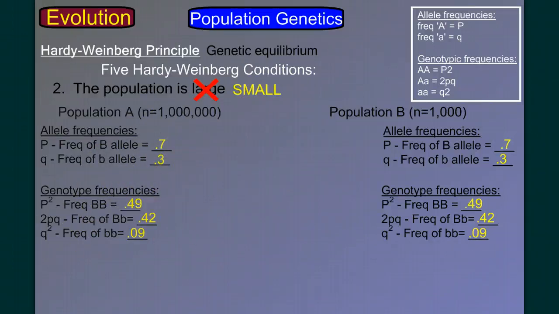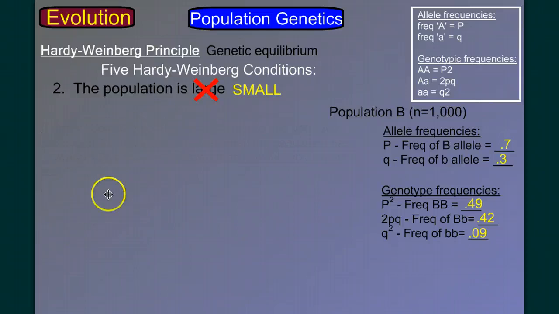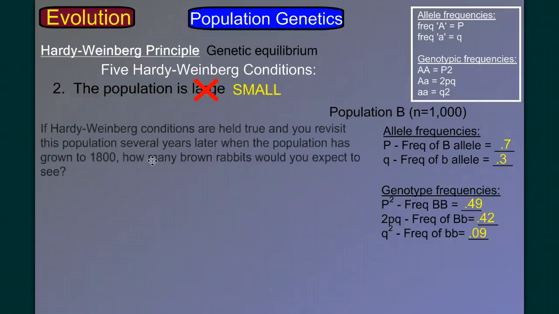So here's a question for practice before class. Using this population over here, if Hardy-Weinberg conditions hold true and you revisit this population several years later, when the population has grown to 1800, how many brown rabbits would you expect to see? Now, I'm not going to work that problem, but I want you to work it and bring it into class. Show it to me for maybe a little extra credit or something. Maybe. We'll see. But just challenge yourselves.